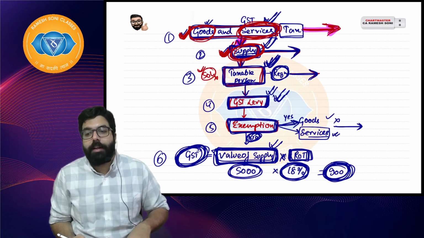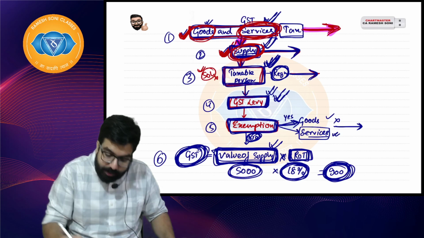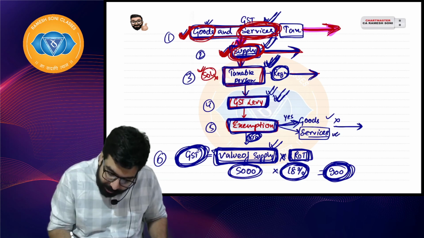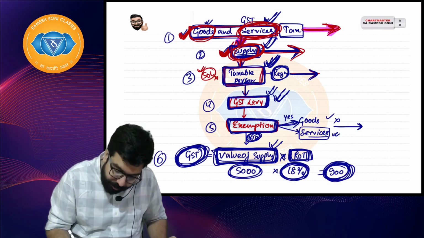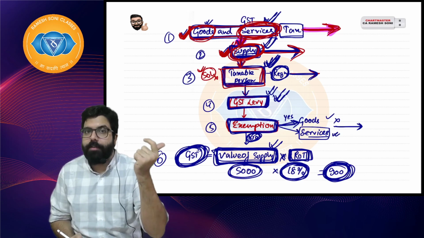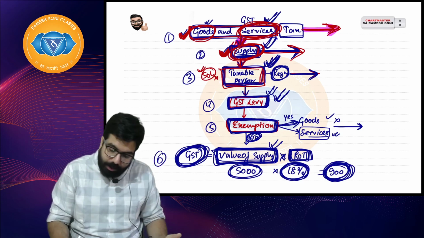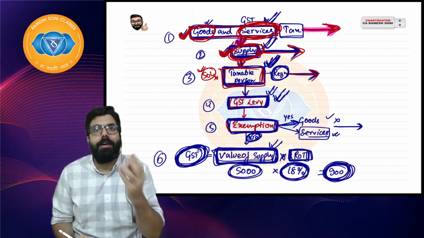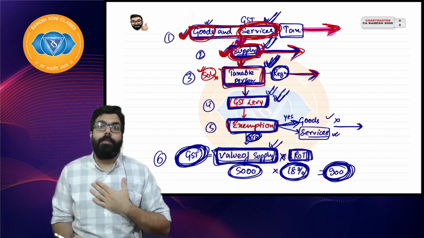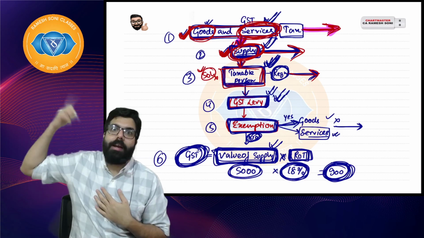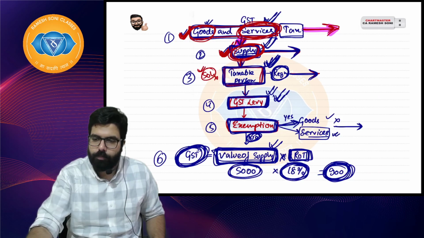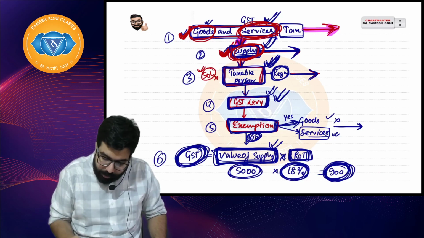If something follows the definition of goods or service, the second step is to see whether it follows the definition of supply. If it does not, out. If it does, the supply has to be made by a taxable person. If I am not a taxable person, then out. An agriculturist, or a person whose turnover is less than 20 lakh, is out. But if I am a taxable person, the government says, now you became the bakra, and the government will levy GST.